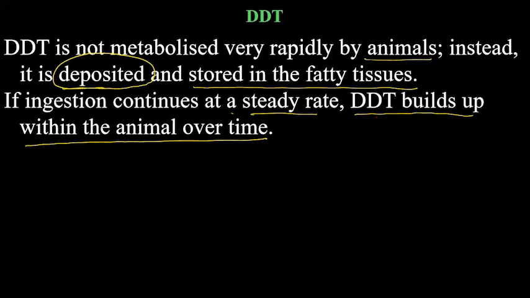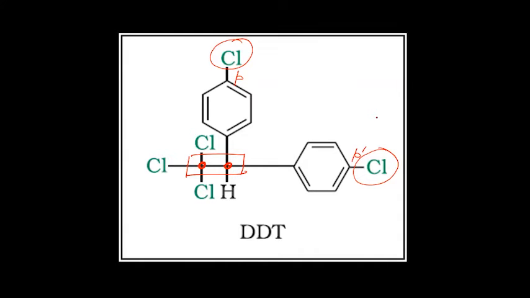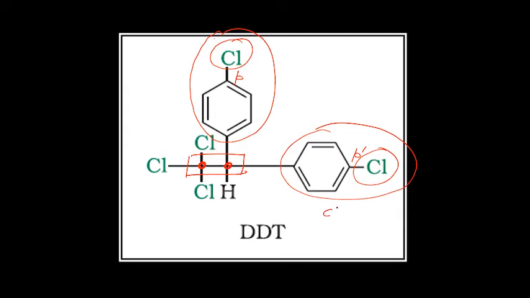So coming back here, now you have two of these structures, and if you say one structure, this is chlorophenyl. This is another chlorophenyl.